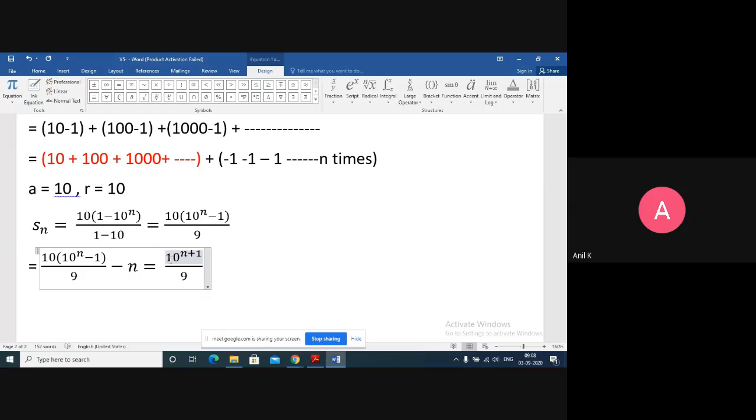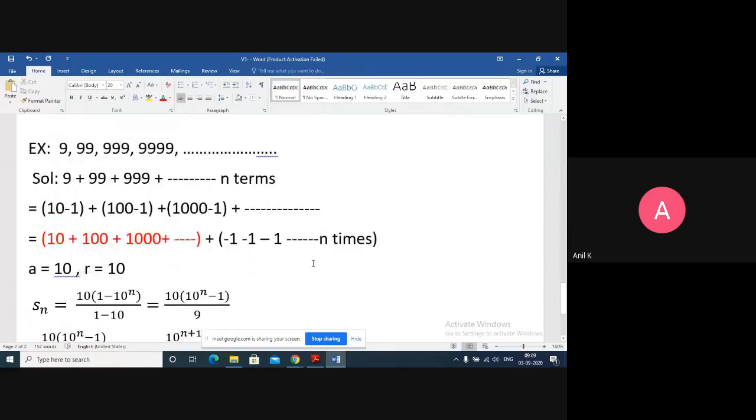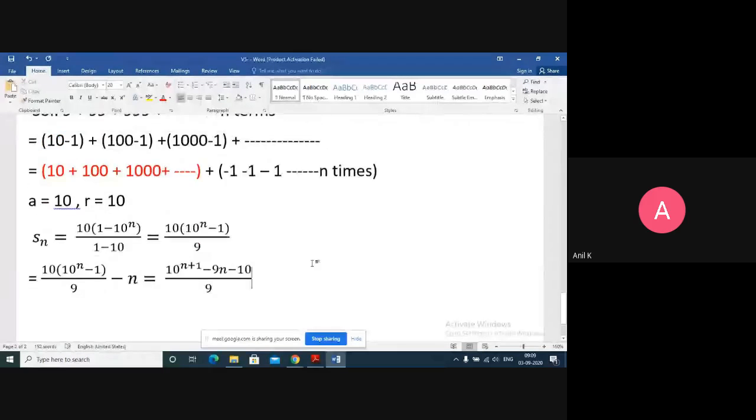Then I'll get minus 1 into 10 is minus 10, and minus n into 9 is minus 9n. I'll put minus 9n minus 10. So this will be the answer for sum of n terms. You can check whether your answer is right or wrong.